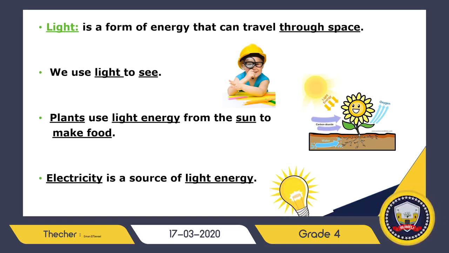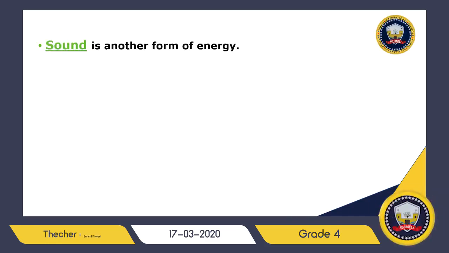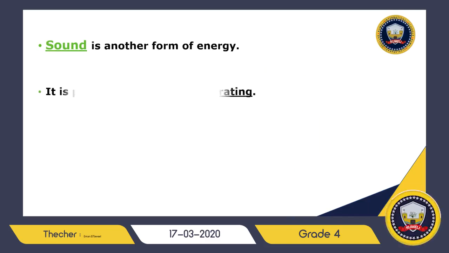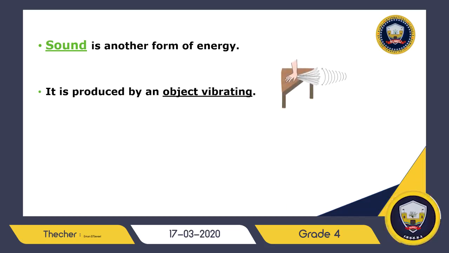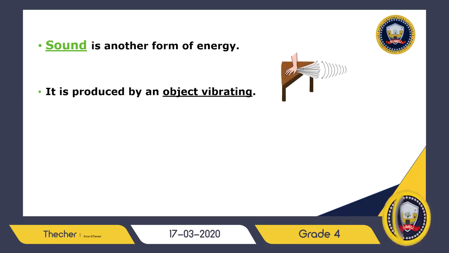Here is a form of energy which is called light. Another one is sound. Sound energy is another form of energy, but sound is produced by an object vibrating, like in this picture. Can you see? Vibrating this ruler on the table produces sound. You can try it at home if you want. Vibrating of objects in general produces sound. Anything which vibrates always produces sound.